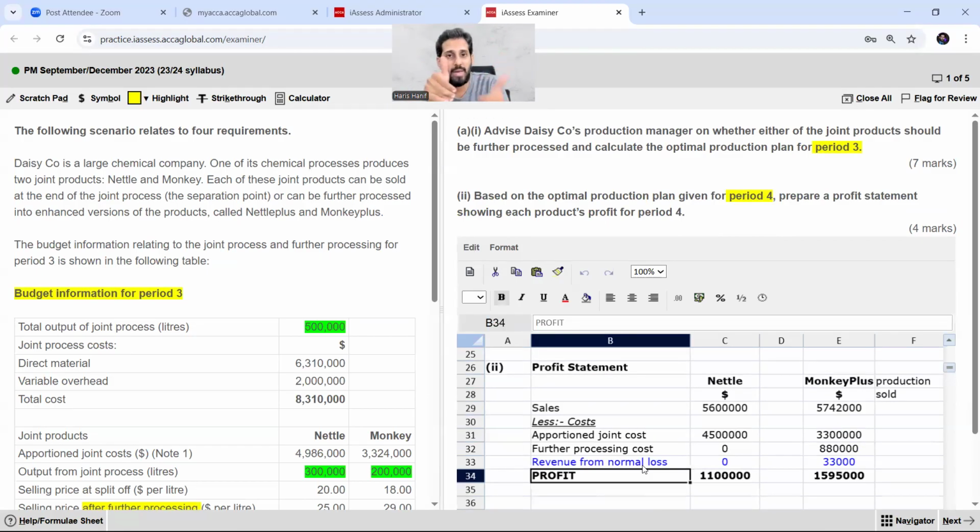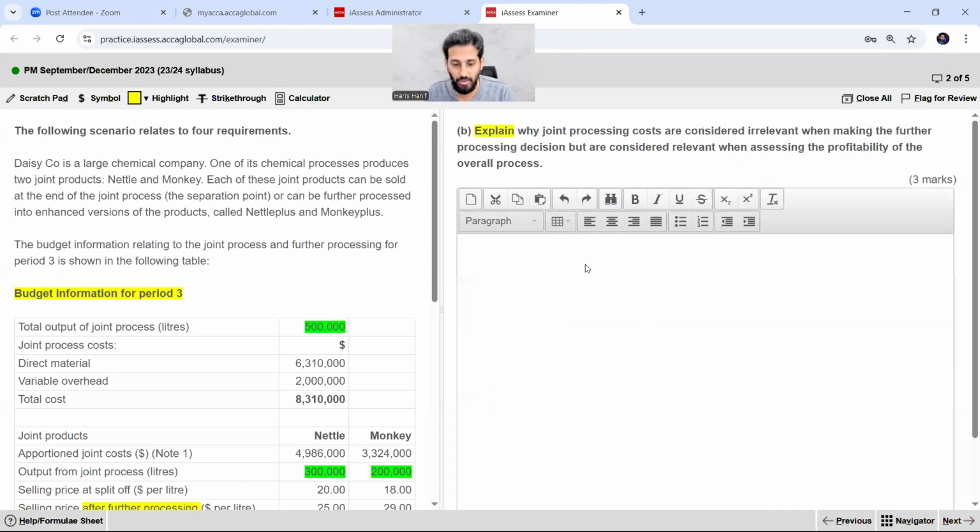So in the decision making this cost will not help you out, but at the end of the period when you are calculating the net profit at the end of the month or a quarter or say after a year, you have to measure the profitability as well, so that cost would be considered as relevant, right? So this is a very simple point which we have already discussed over here. So this is my part B.